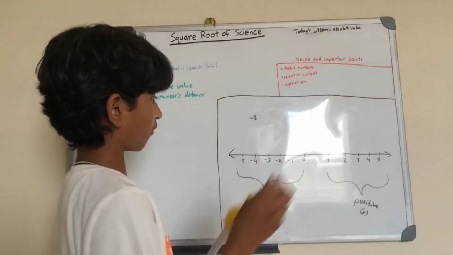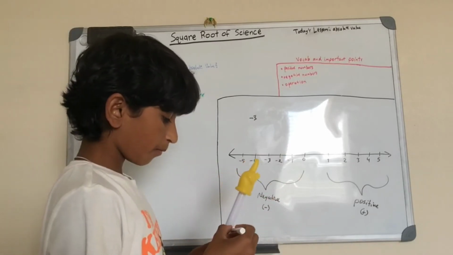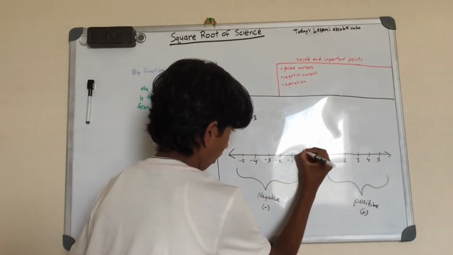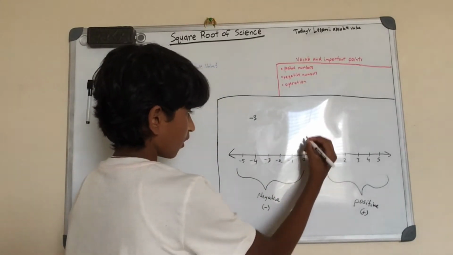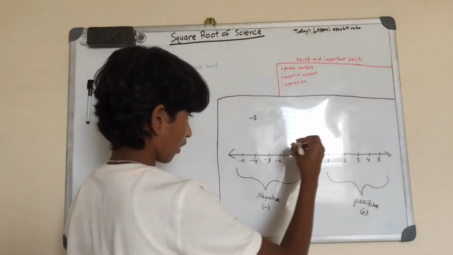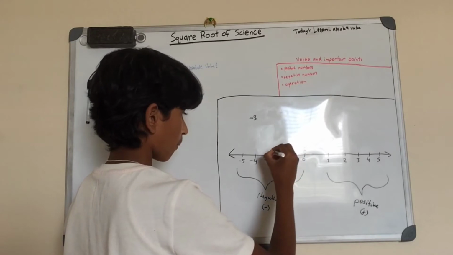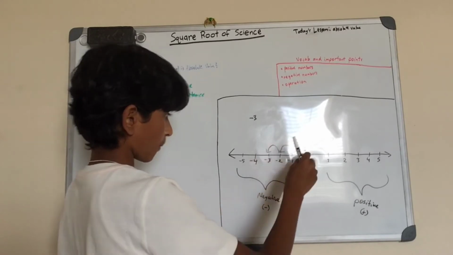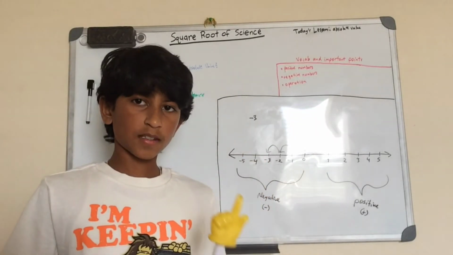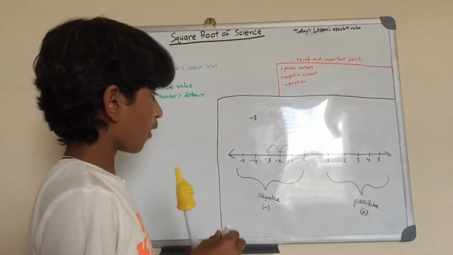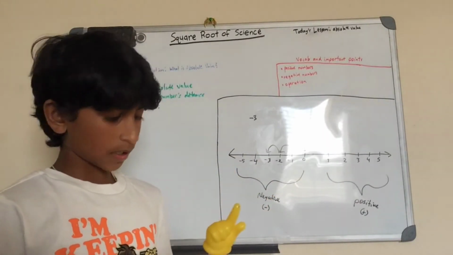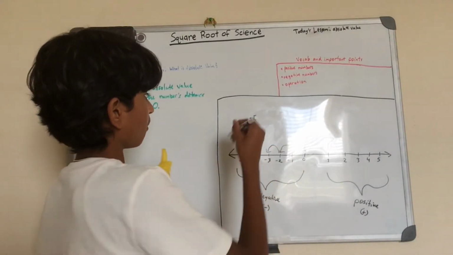So first you place a dot on 0, and then you have to get to negative 3. How many hops do you do? That's 1 hop, that's 2 hops, and that's 3 hops to get to negative 3. That's 3 hops, which means negative 3's distance from 0 is 3 spaces, 3 hops.